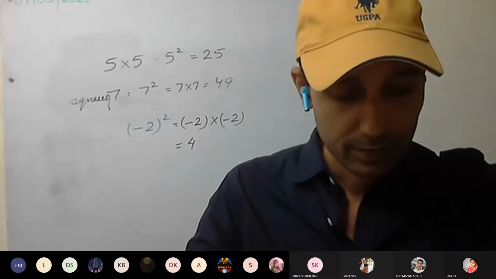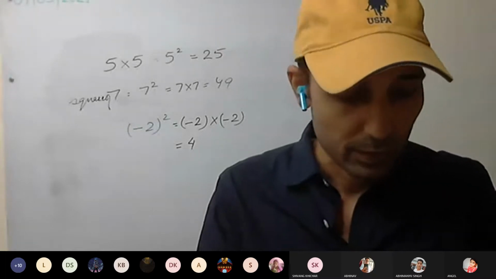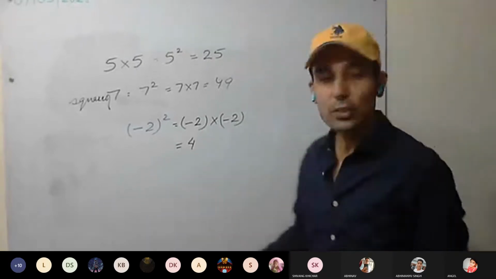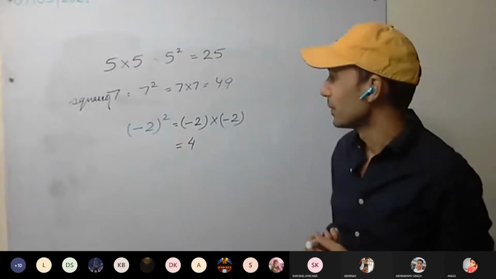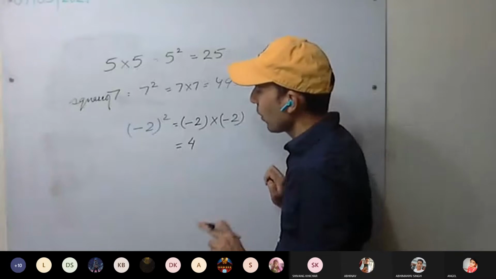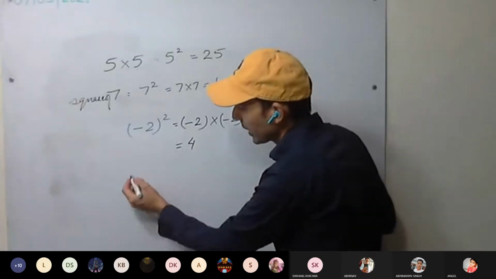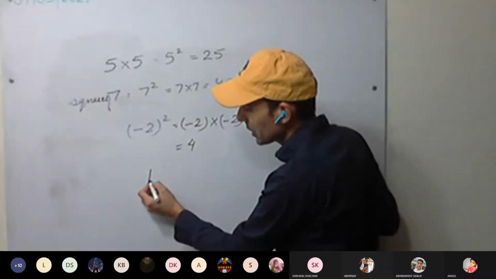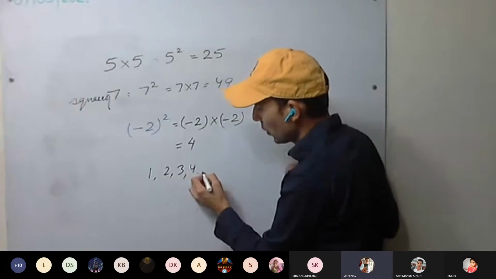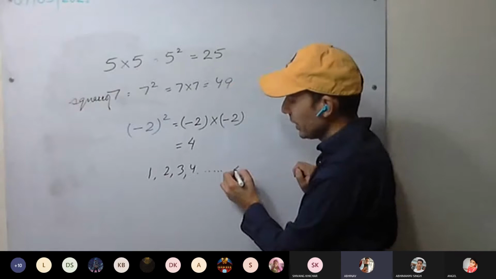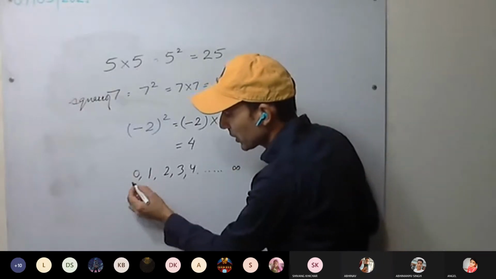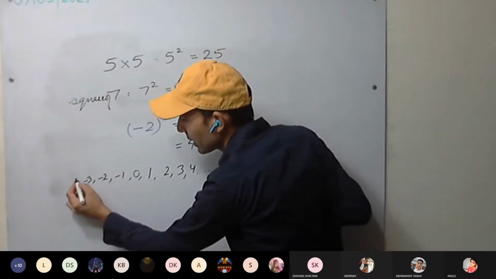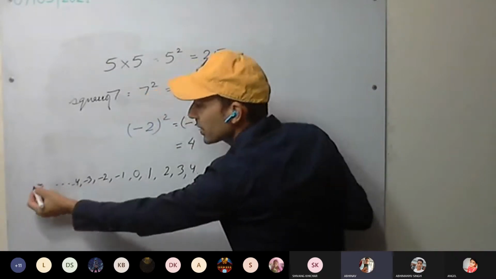Understood this one? Yes, sir. The square of a negative number is always positive, and the square of a positive number is always positive. Now if I take integers, what are integers? The positive integers are 1, 2, 3, 4, up to infinity. We have 0; 0 is an integer. The negative integers are minus 1, minus 2, minus 3, minus 4, and so on.